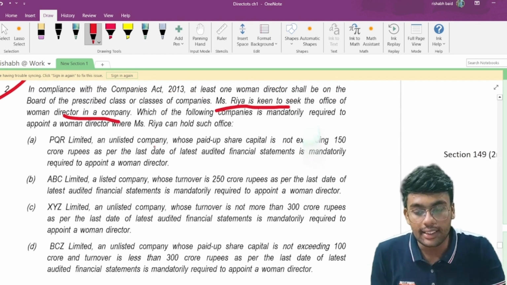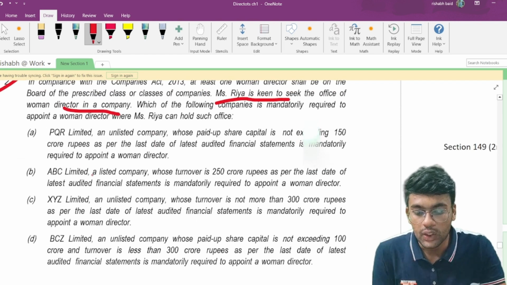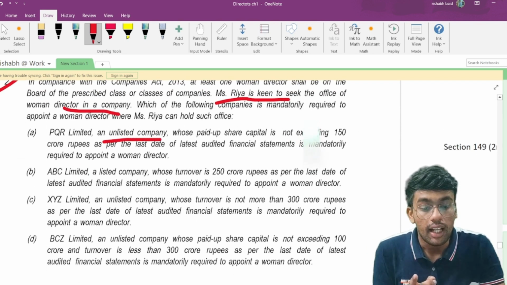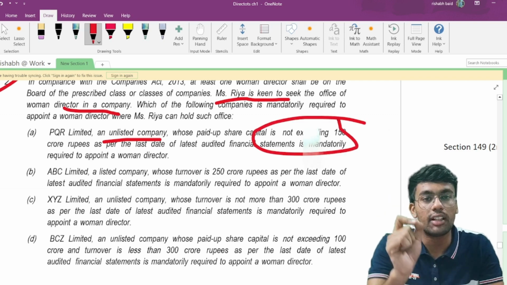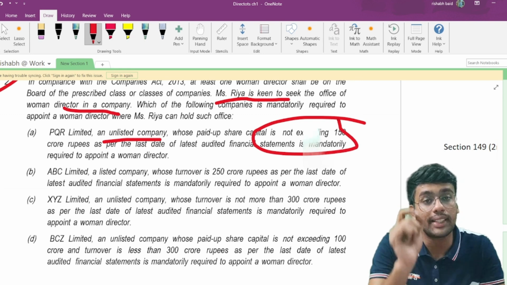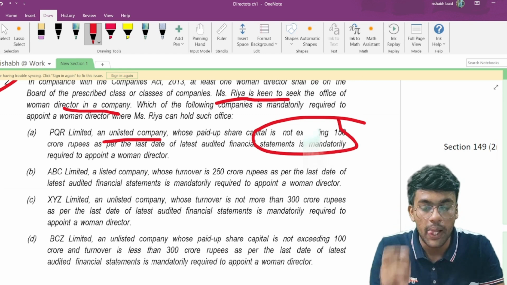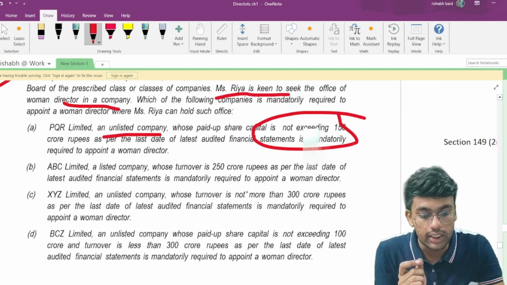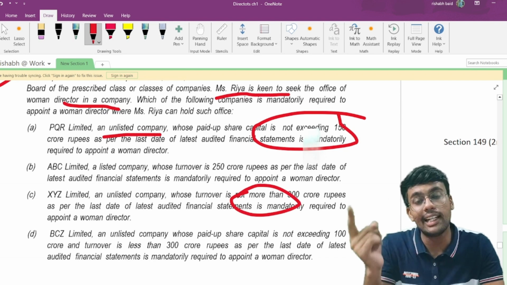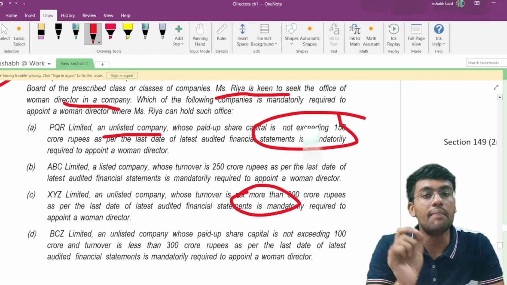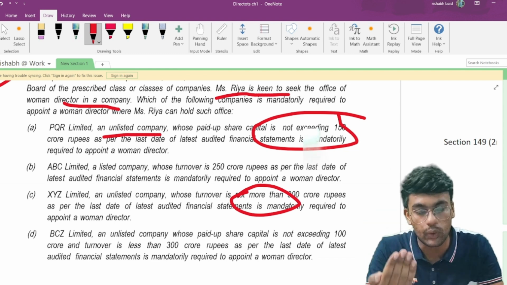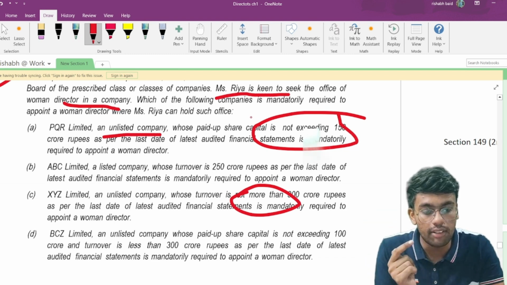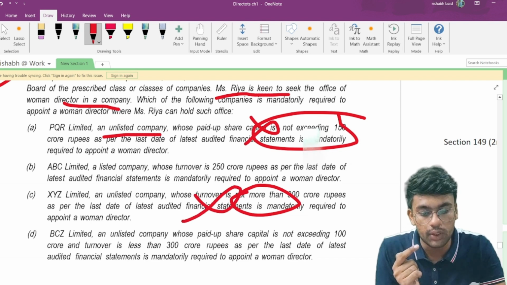So now let us discuss which of the following is appropriate. Here it says unlisted company, not exceeding 150 crore. It says that it should have at least 10 crore or more, right? Paid up share capital of 10 crore or more means at least. And here also, if you see, it is not more than. Whereas there it is given as a minimum of 300 crore, that is, it should be more than 300 crore. So therefore, these two options are very wrong. Even this one seems to be very wrong.